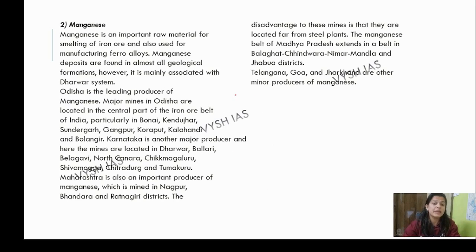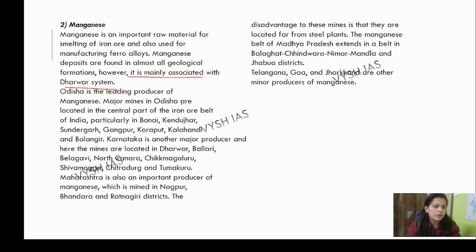Now let's talk about manganese. Manganese deposits are found in almost all geological formations. However, it is mainly associated with the Dharwad system. You must have read about the geological time scale. If not, then go back and study again. That's all I can say. Odisha is the leading producer of manganese. Major mines of Odisha are: